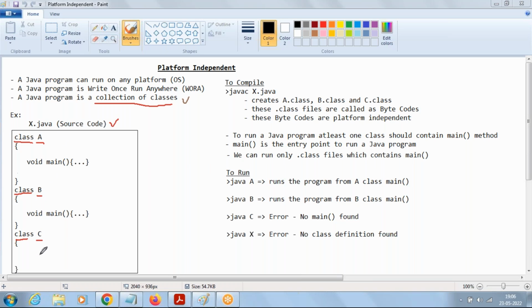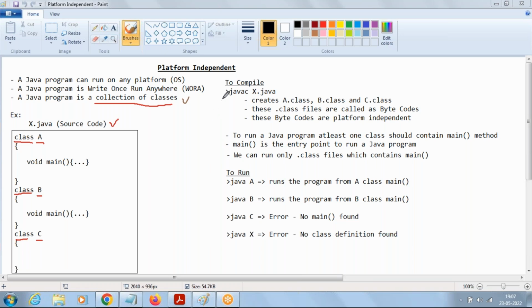Once we create the source code, this source code is not understood by your operating system directly. To make it understandable, we have to compile it. Compilation means translation, translating into a machine understandable format. In Java, we compile at the command prompt or terminal. In Windows we say command prompt, and in Linux or Mac we say terminal.